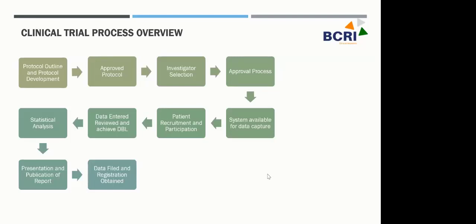It's necessary to have one protocol approved before we proceed towards further steps, the future processes within the clinical trial. So the protocol gets approved by the regulatory bodies and the ethical committees, and then they select the investigator. The investigator is nothing but the doctor who is going to conduct the clinical trial at hospitals, the doctor who is going to select the clinical trial participants based on the eligibility criteria. Even the eligibility criteria to determine whether a patient is eligible to participate in a clinical trial is mentioned in the protocol. It's a very crucial part of the protocol.